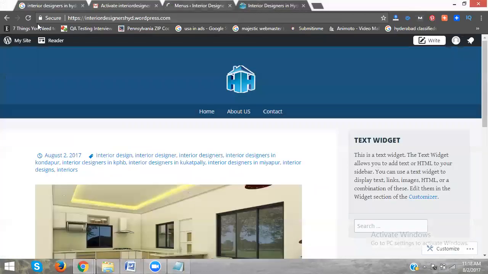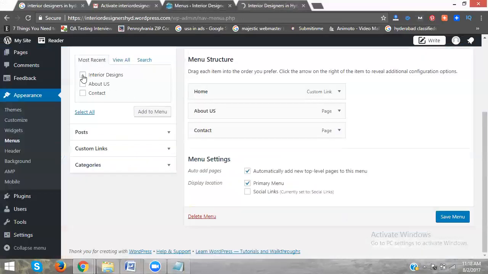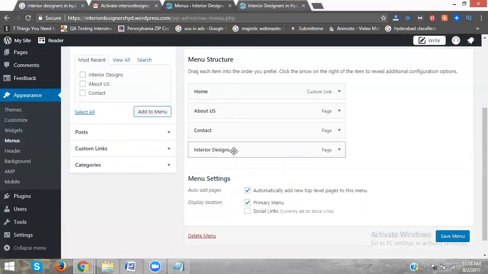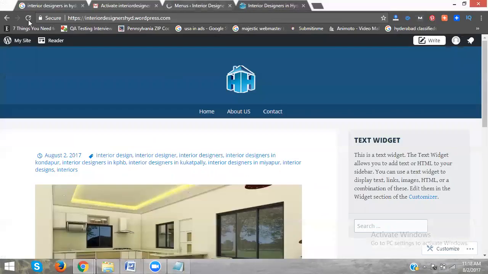Okay. Now here, refresh. So this option will be done. Now look into this. Here, what is the page? India designers. Click add menu. First select this option, refresh here. Change your position. Is it clear? This all will be home, about, interior designs and contact. Now how many menus are there?